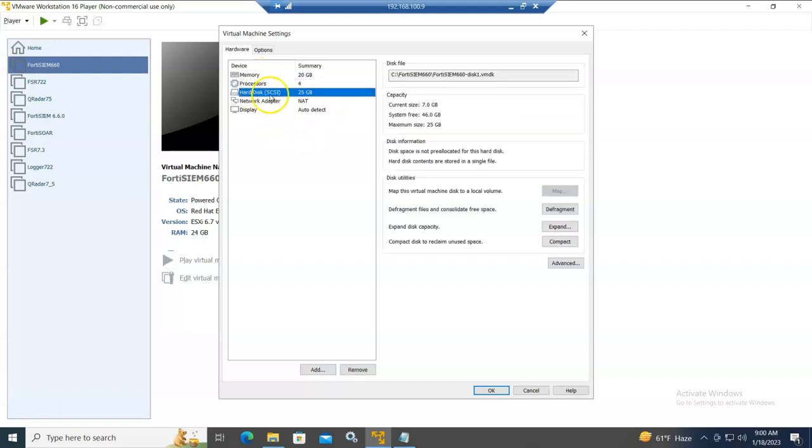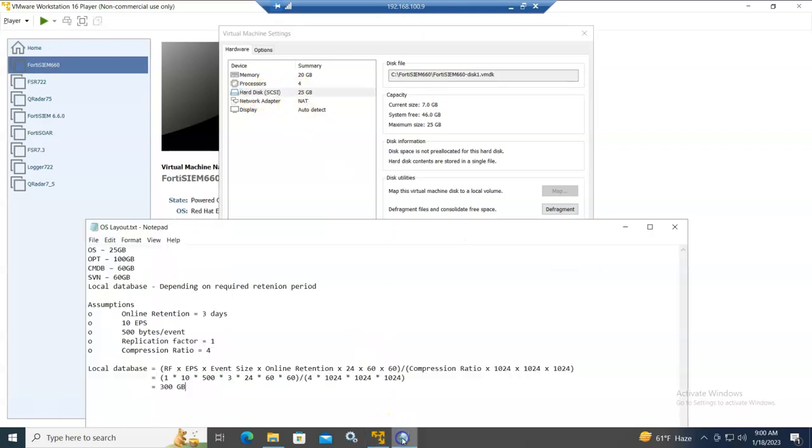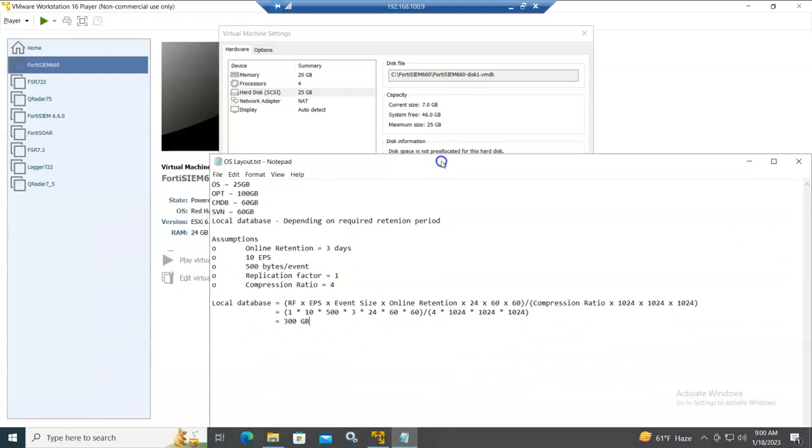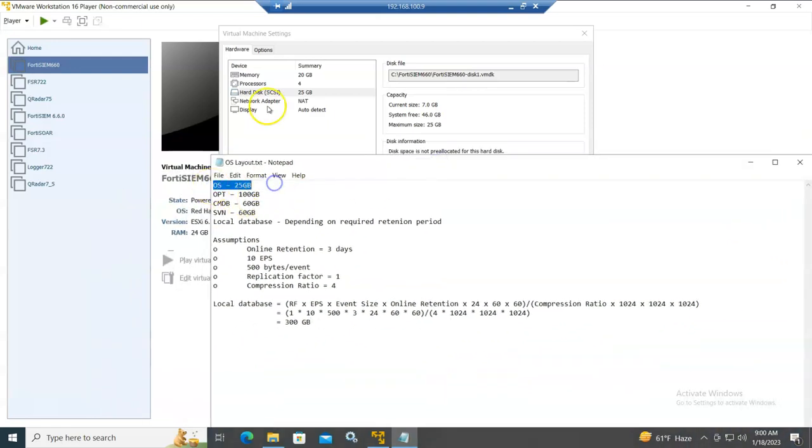Now we need to configure the operating system or the hard disk layout. As I said, it's coming with only one hard disk, 25 GB SCSI, so we need to add the others. Basically this is the OS layout, guys. This is the one we already have for the operating system. We need to add 4 more hard disks. The second one will be the /opt with a size of 100 GB, the CMDB database with a size of 60 GB, the SVN database with 60 GB, and then the last one will be the local